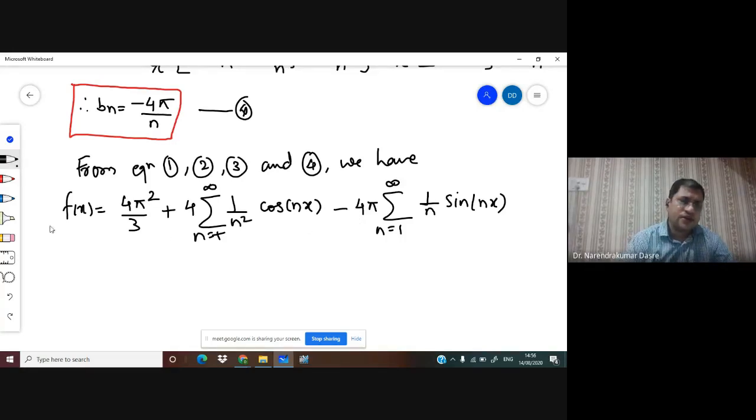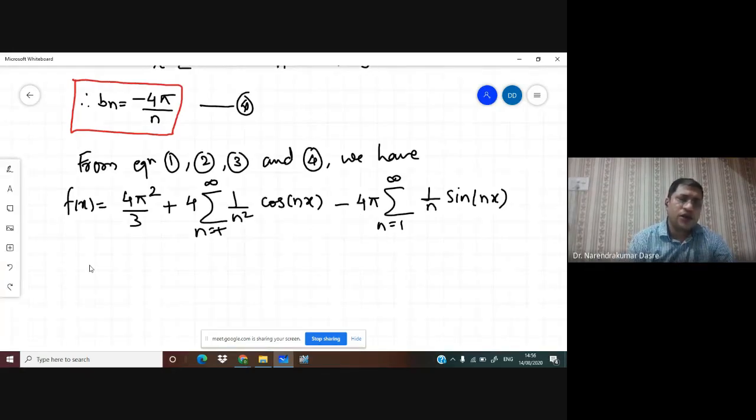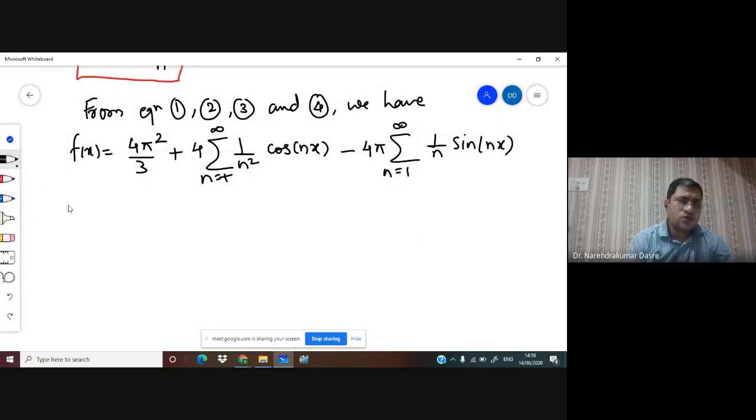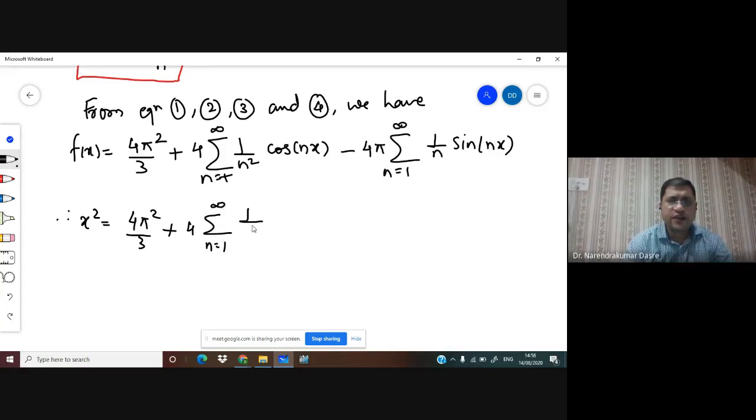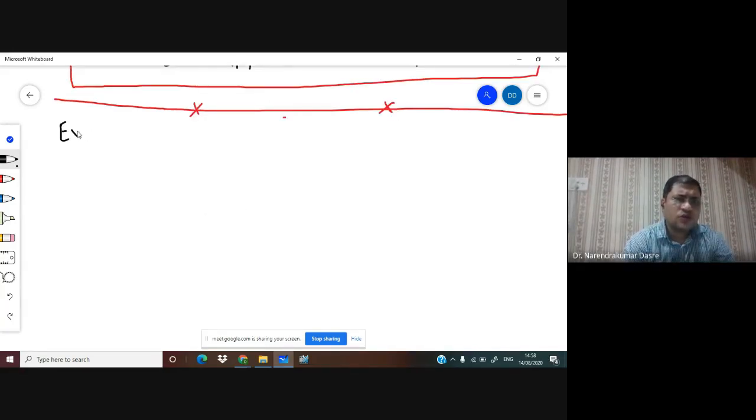Now, can you tell me whether this is an even or odd function? The interval is given to you, the function is given to you. So, can you tell me whether this is an even function or odd function?